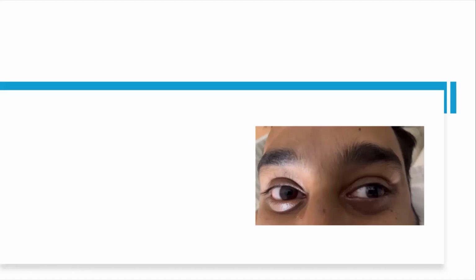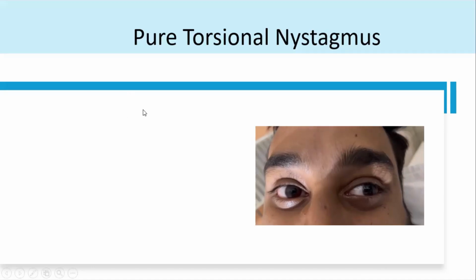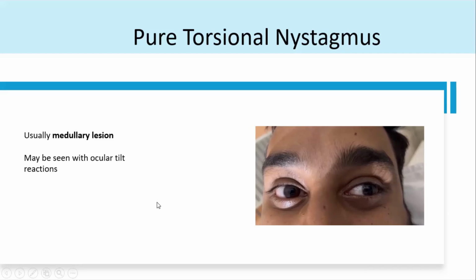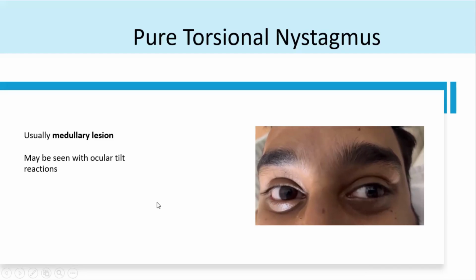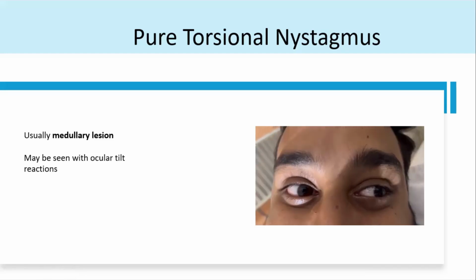Okay, so the important thing is that if you have a torsional nystagmus in primary gaze, one important cause is a central cause. Most common central cause is a medullary lesion. And with these medullary lesions, usually you have an ocular tilt reaction. They have a skew and they have a tilt of the head also.